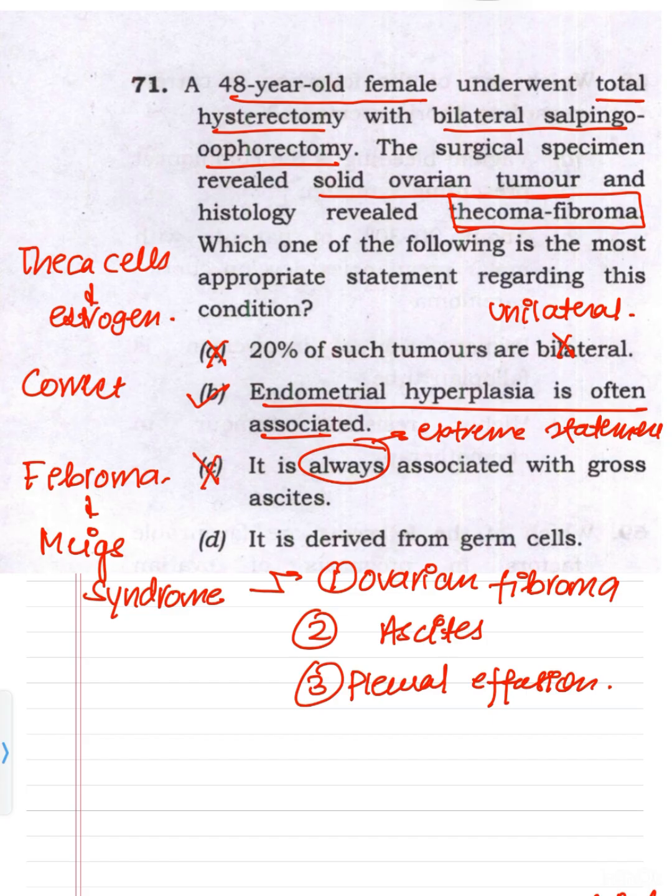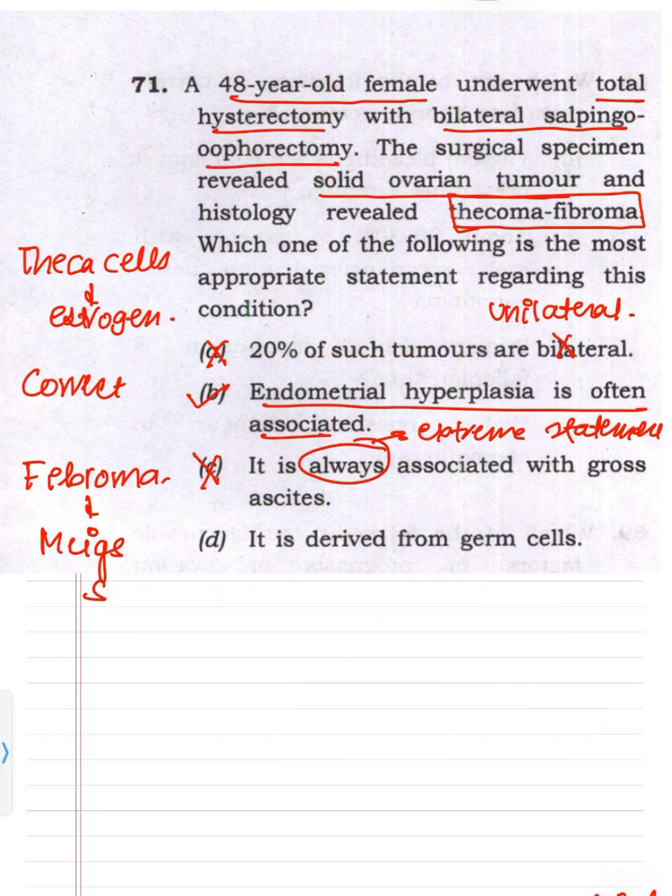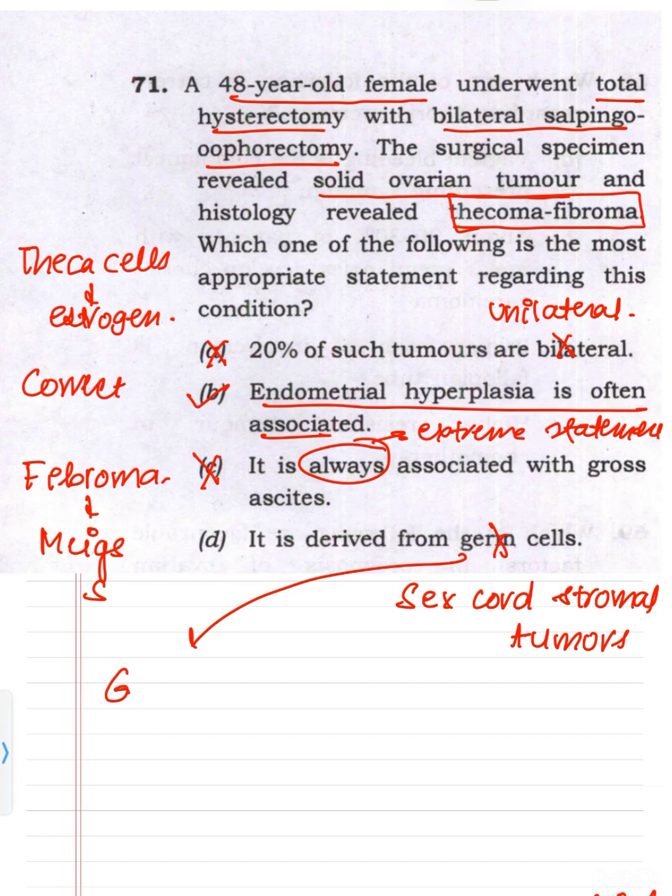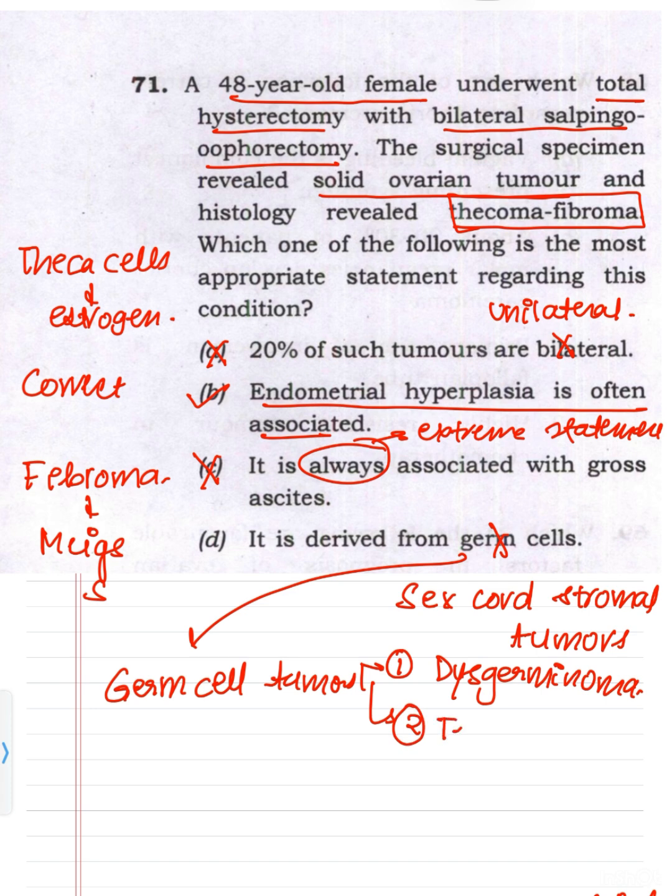It is derived from the germ cells. No, we talked about it. These are not germ cell tumors, but rather they are sex cord stromal tumors. Examples of germ cell tumors are dysgerminoma, teratoma, etc. So answer will be B. That is, thecoma fibroma is often associated with endometrial hyperplasia.